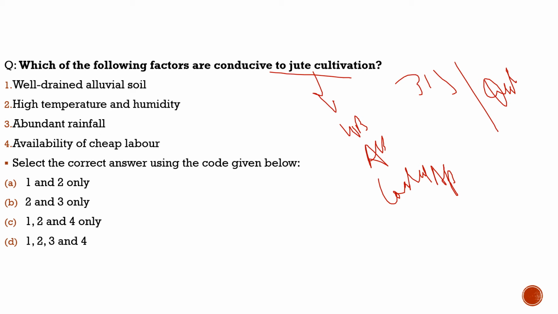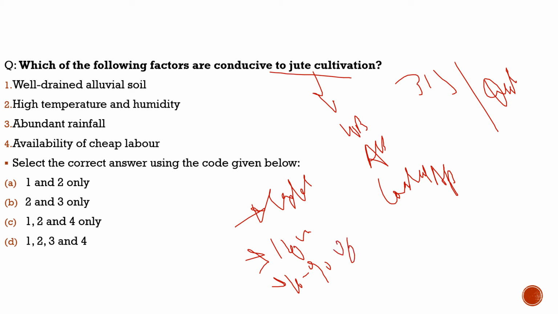We need to understand the conditions required for jute cultivation. We need well drained alluvial soil, or khadar soil. We need high rainfall up to 120 centimeters, and high humidity of 70 to 90%.